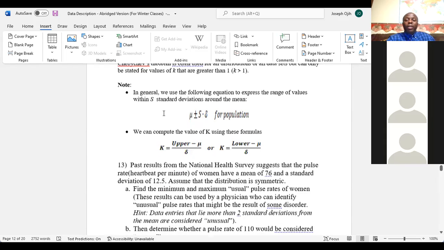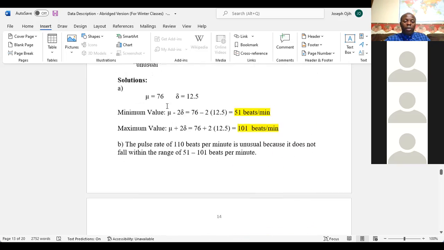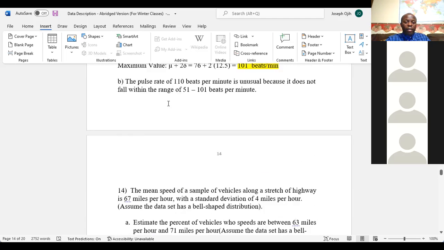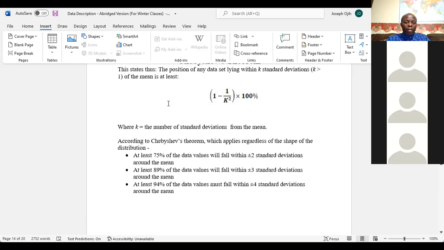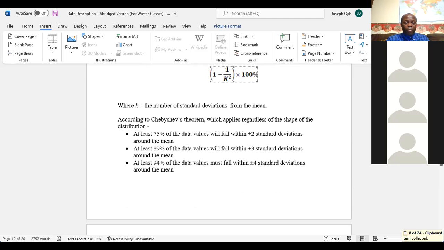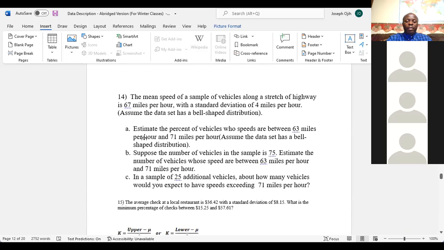So we're going to estimate it using this formula of Chebyshev. These are the ones that are set in stone, but 80% is not there, so we have to estimate it using this formula that I just copied.